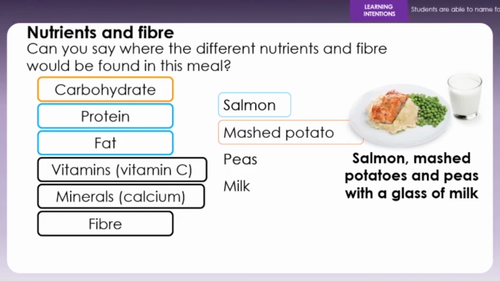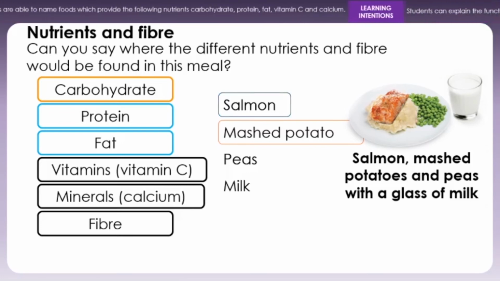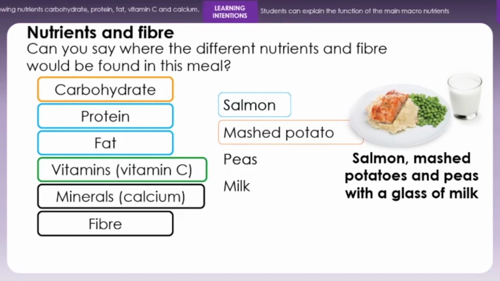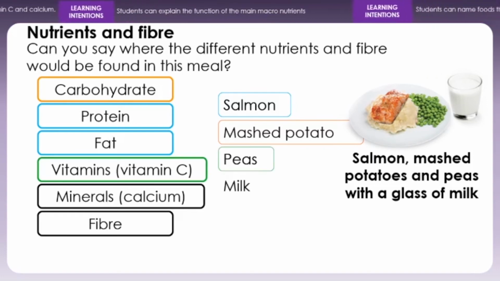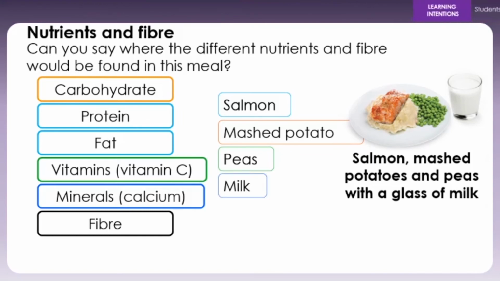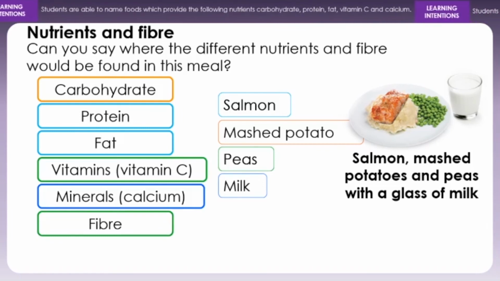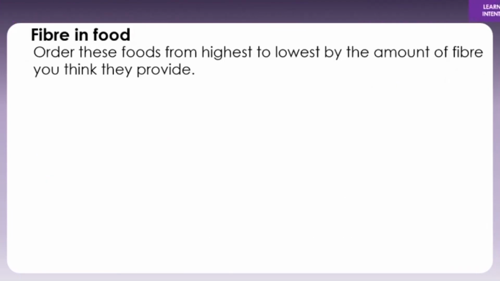Remember, 2 portions of fish a week, one of them being oily. Vitamin C we would find in the peas. The mineral calcium we would find in the milk, and you will get fibre in the peas as well. Did you get that?